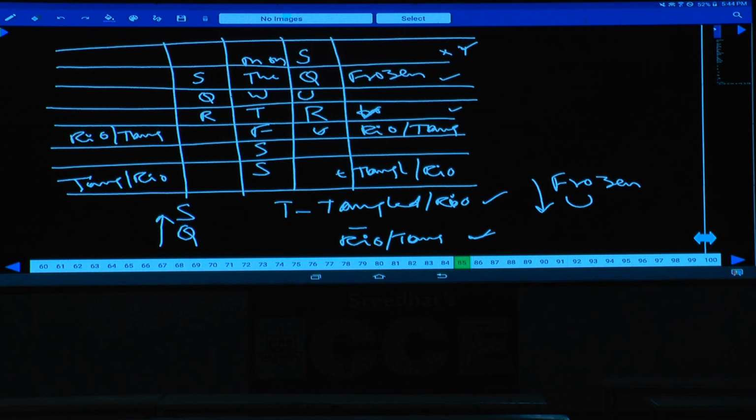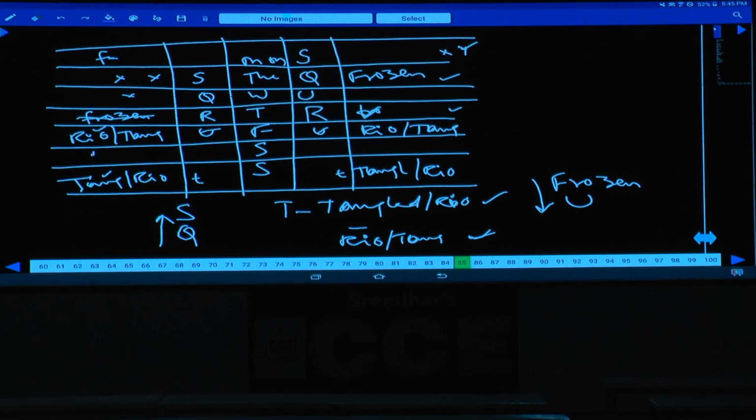Now can you take this Frozen at this place? The same case. Now if you take Frozen at this place, U cannot be at this place. Frozen cannot be here. Now Frozen can be at this place. If you take Frozen at this place, then what happens here? Frozen must be immediately followed by U. If U is here, then as U cannot be Tangled, then T will be here. If T is Tangled, then what happens here? U is Rio, but as information U cannot be Rio, that is false, isn't it? Hence Frozen and U cannot be here.